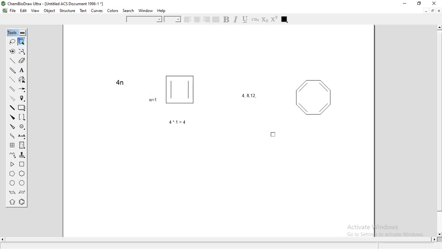4. And how many pi electrons? 8. Okay, so what is the value of n for this molecule? 2. So n is equal to 2, 4 into 2.